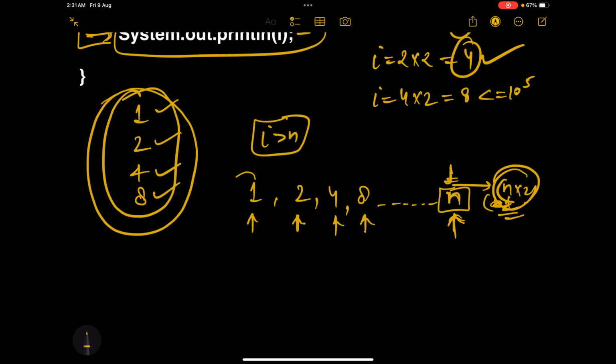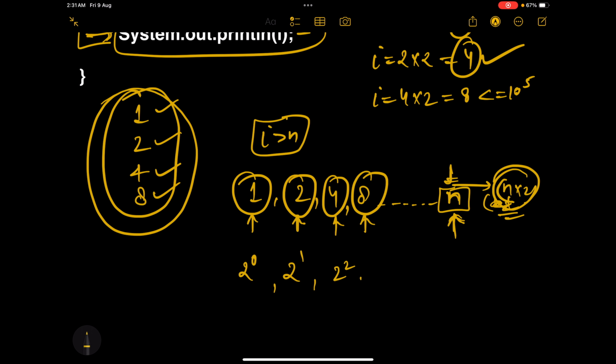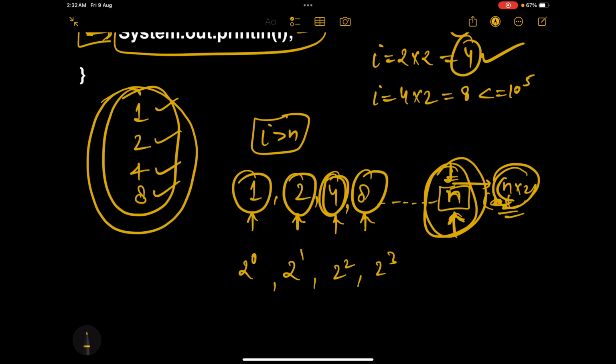So we can represent this 1 with 2 raised to the power 0. We can represent this 2 with 2 raised to the power 1. We can represent this 4 with 2 raised to the power 2, sorry, not 2 raised to the power 3, and this 8 with 2 raised to the power 3. Now let us assume that this is the kth iteration. So 2 raised to the power k. Now see guys, this is the 0th iteration, this is the first iteration, this is the second iteration, this is the third iteration, this is the kth iteration.